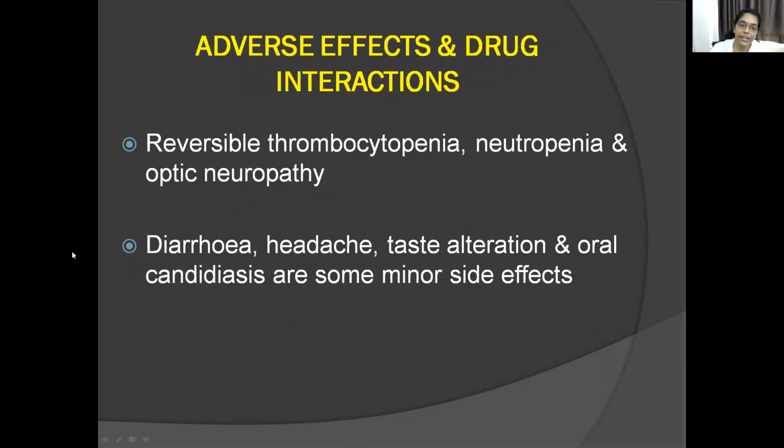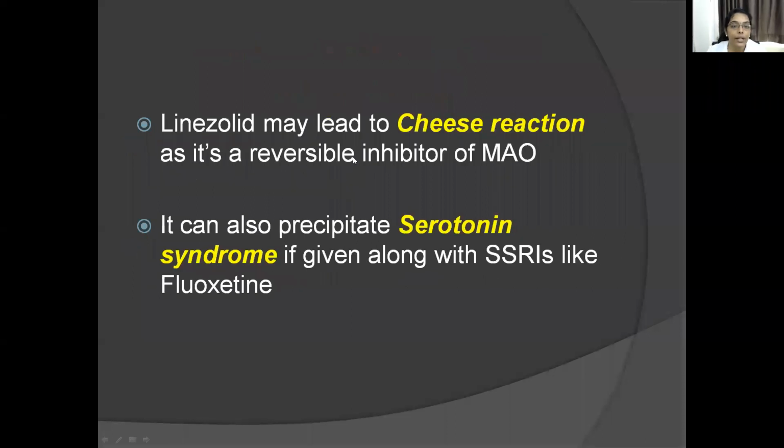The adverse effects here are thrombocytopenia and neutropenia, mainly reversible. It is reversible. So when you stop the drug, it comes back to the normal state. So reversible thrombocytopenia and neutropenia, and it causes optic neuropathy as well. Then diarrhea, headache, taste alteration, and oral candidiasis are some minor side effects. Important ones are reversible thrombocytopenia, neutropenia, and optic neuropathy. So try to remember them. So linezolid, what are the drug interactions? Linezolid may lead to cheese reaction.